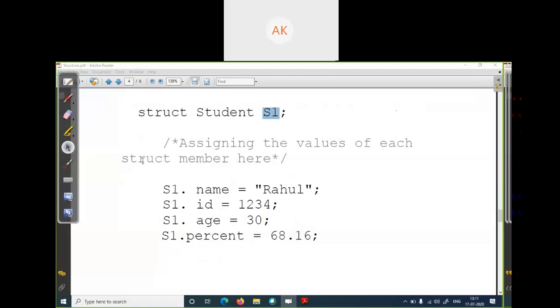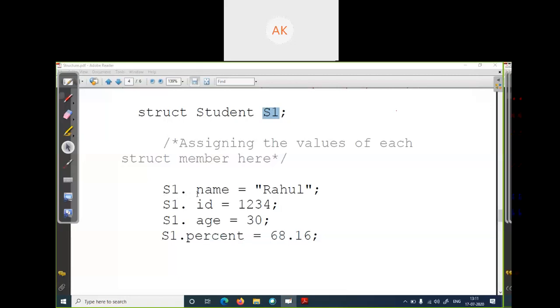Assigning the value for each struct member. Here we assign the value to each member variable using the dot operator. There are two ways to assign values: using the dot operator, or you can assign all the values at the same time.